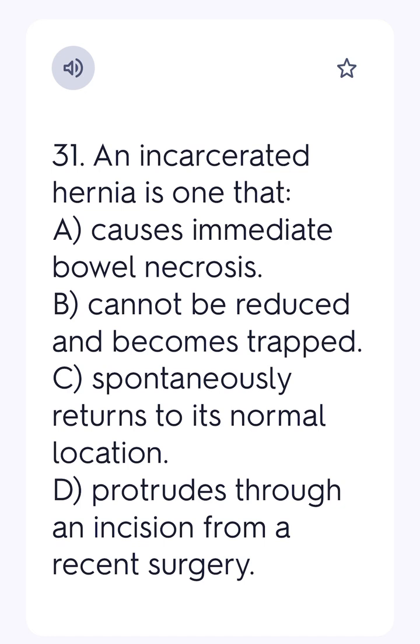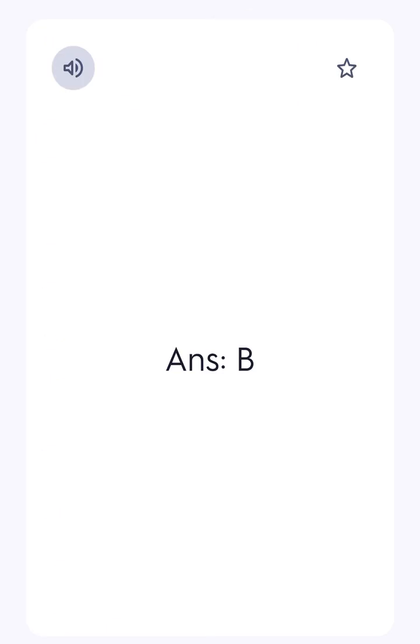31. An incarcerated hernia is one that A. causes immediate bowel necrosis, B. cannot be reduced and becomes trapped, C. spontaneously returns to its normal location, D. protrudes through an incision from a recent surgery. Ans. B.